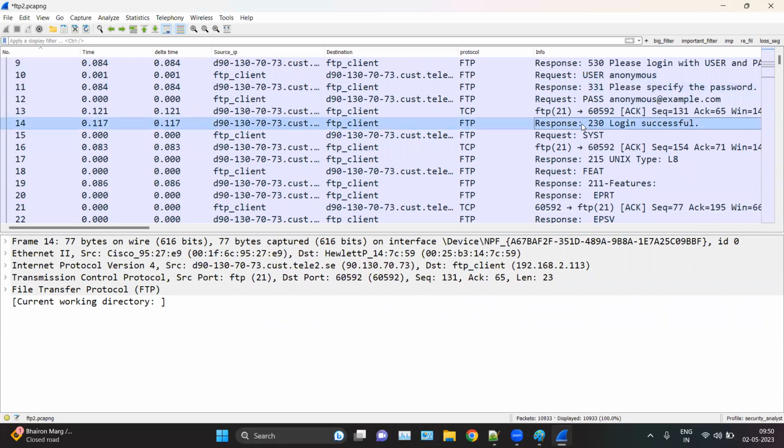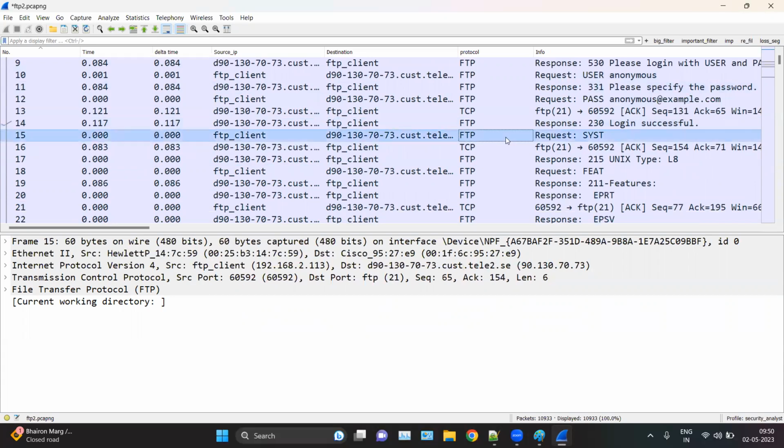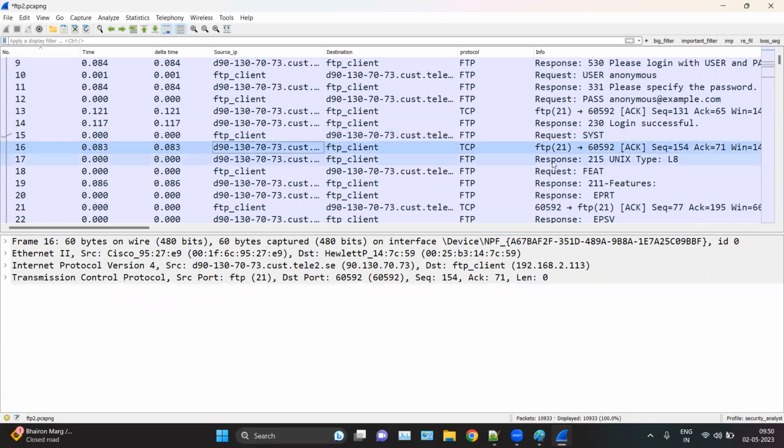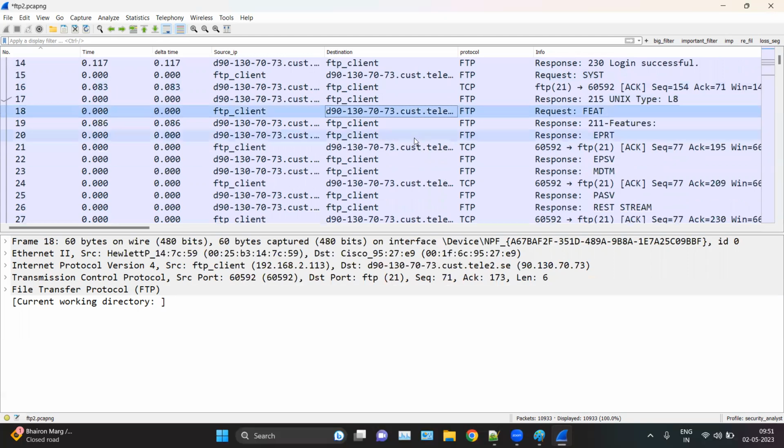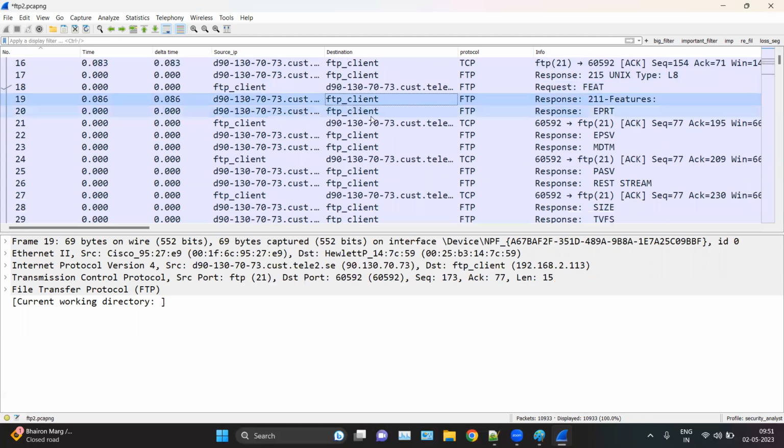Okay, now here my FTP client is sending some system connection requests, like commands. The basic command first asks what kind of system you are running, and then we get the response: Unix type. Okay, and here we are sending some more commands for information gathering, for the feature list, etc.